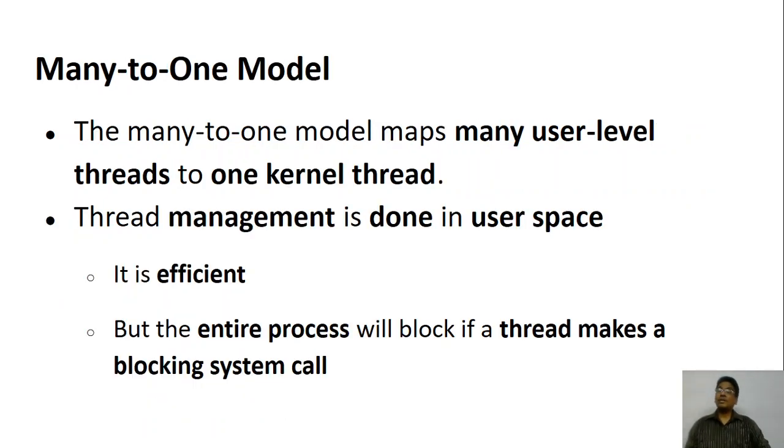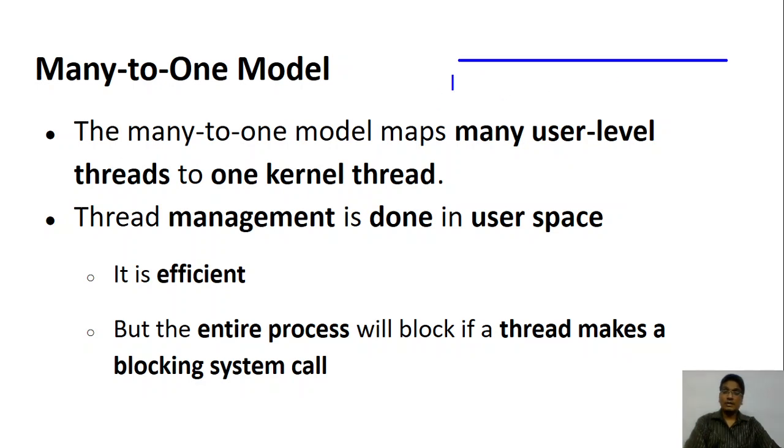So what is a many-to-one model? In this model, at the user level, many threads are created. However, they are mapped to only one kernel thread. Let's recall the same diagram again.